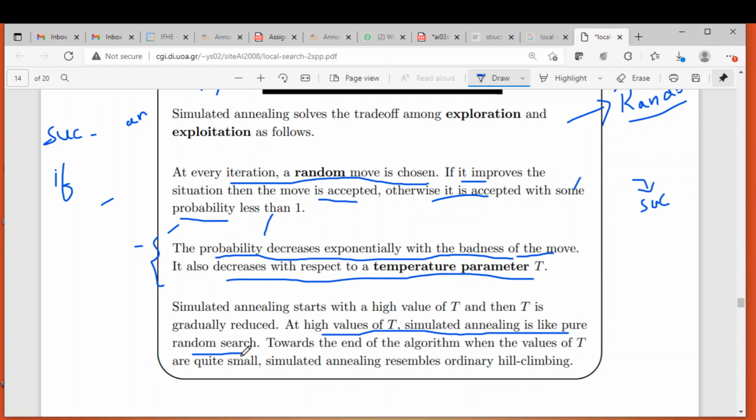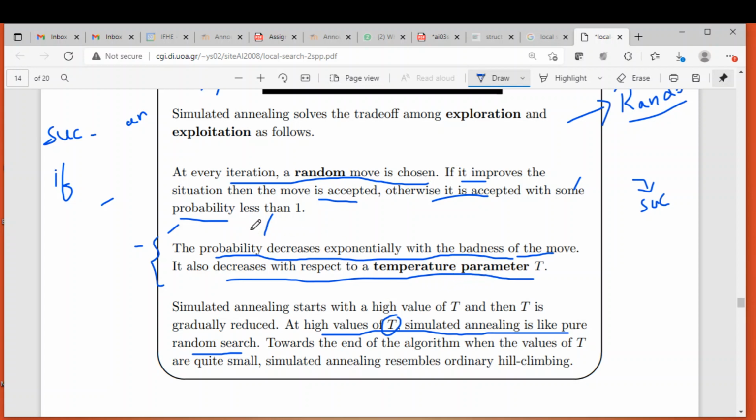That means it generates the next state, and if the next state is better than the current state, it will accept. If it is not better than the current state also, most probably it will accept, because your T value is high. If your T is high, then the probability also will be high, because probability decreases as T decreases.